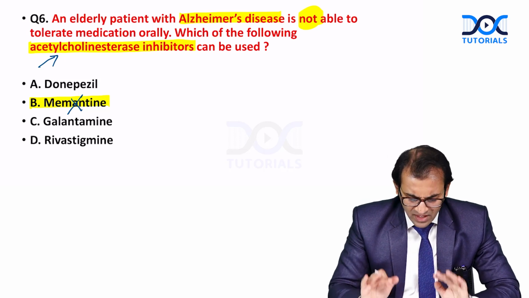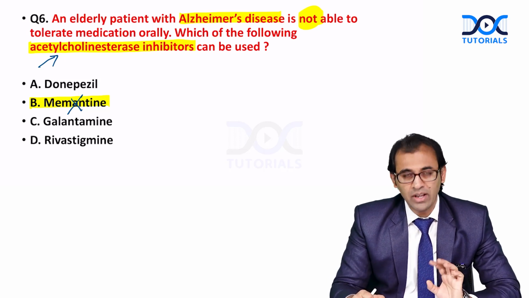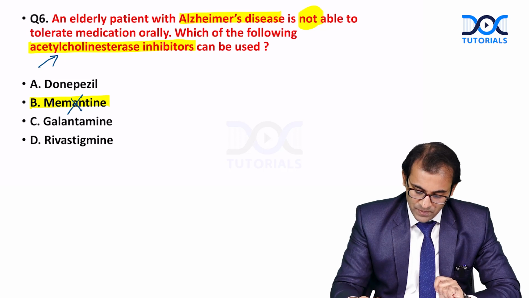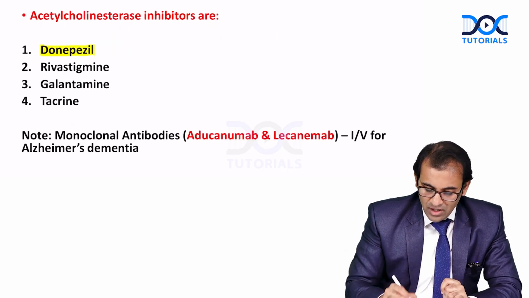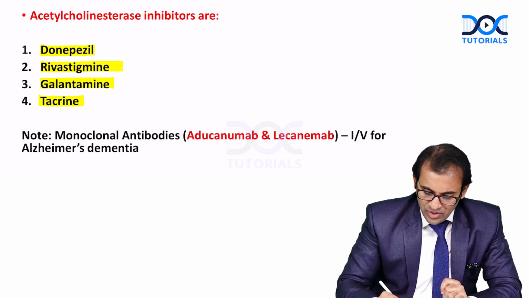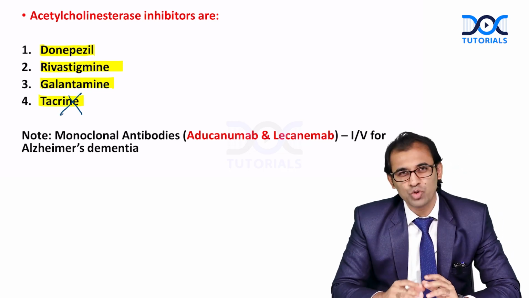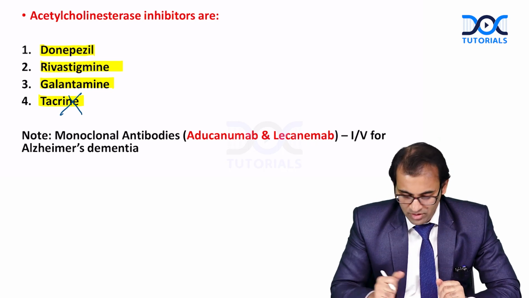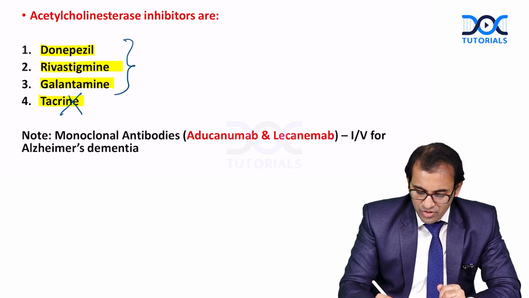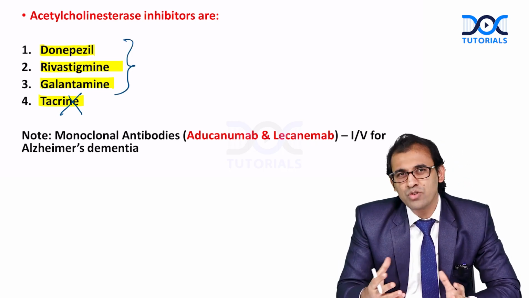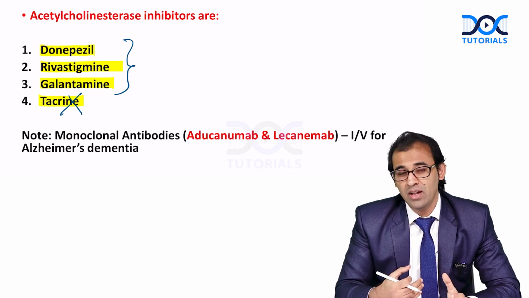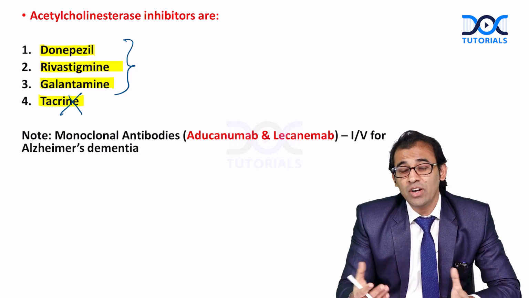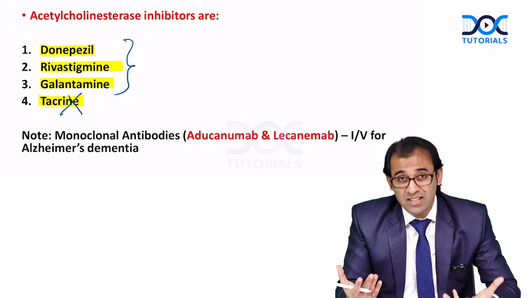Okay, fine. See the drugs here when I talk about acetylcholinesterase inhibitors. Remember, like donepezil, rivastigmine, galantamine and tacrine. These days we are not using tacrine because of so much of the side effect, because of what? Hepatotoxicity. So out of these drugs, when patient does not want to take medicine orally, see here why he is not able to tolerate, because of the side effects, because of GI side effects and all.